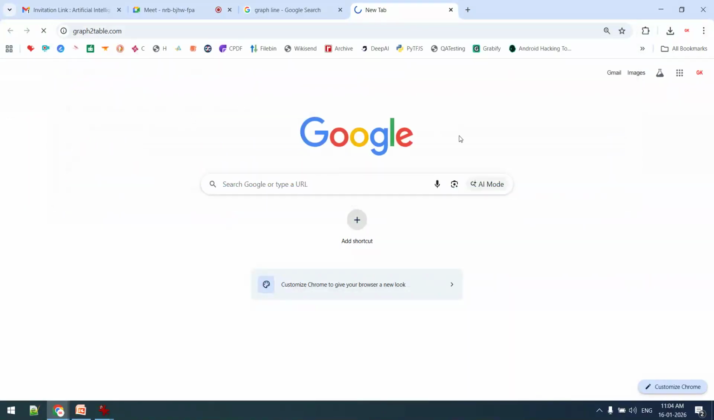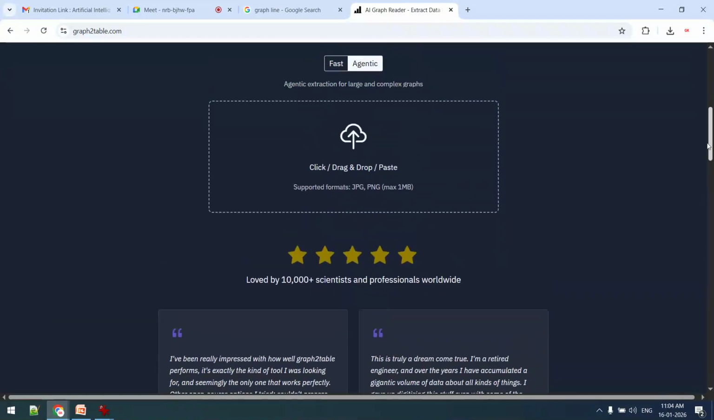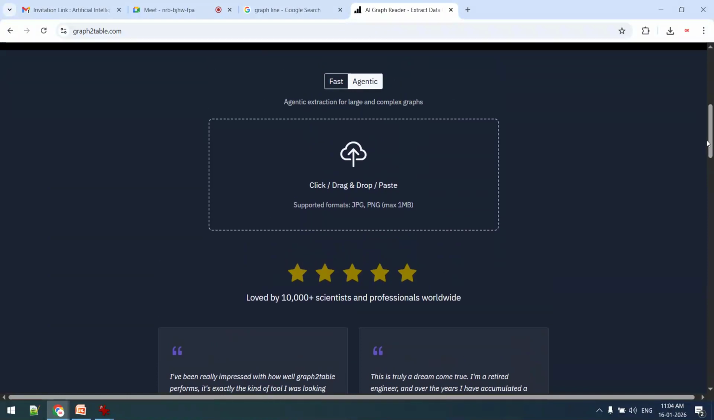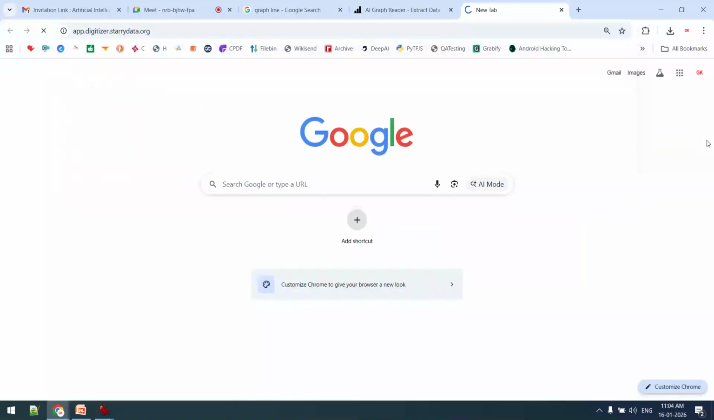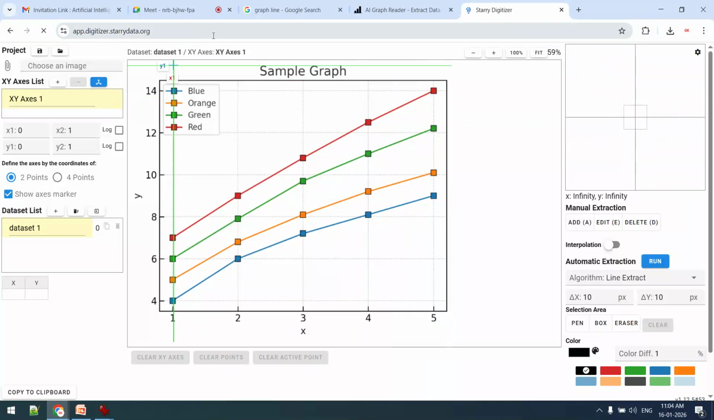Graph to table. You can see this one and so many other tools available. Graph digitizer is also there. I will open multiple websites, and on different websites I will show you in which way we will be able to work. There is one site, Starrydata, a digitizer, starrydata.org. All of these are completely free, no issue. Now this one, you can see, is the graph digitizer Starrydata.